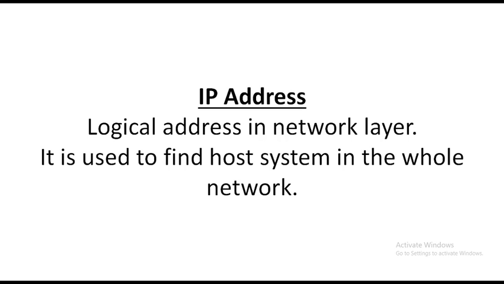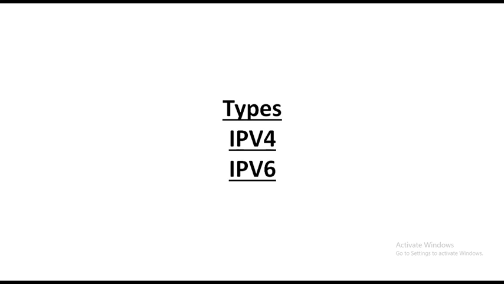To avoid this complexity, we have two types of IP addresses. One is IPv4, IP version 4, another one is IPv6, IP version 6. Now I am going to explain about IPv4 address. IPv4 address is a 32-bit unique address given to a computer system. No two systems have the same IP address.